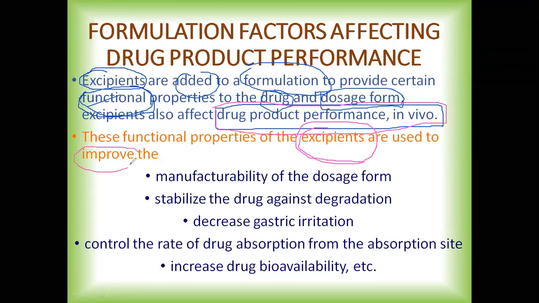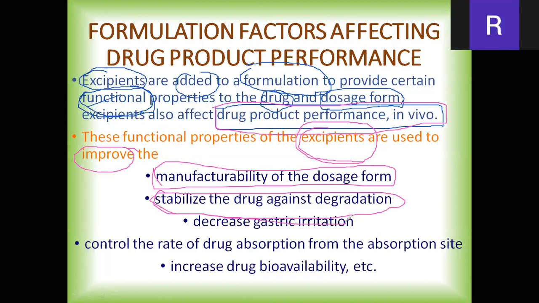So these functional properties which excipients are going to impart are mainly with an aim to improve, firstly, the manufacturability of the dosage form, then stabilize the drug against degradation. Suppose a drug is going to get degraded by acidic pH or any pH to which it is going to get exposed, we can make use of that, and we can prepare a dosage form which is more stable in nature.